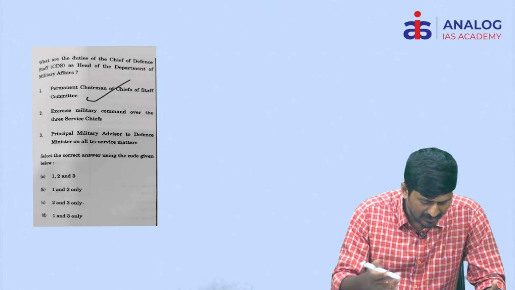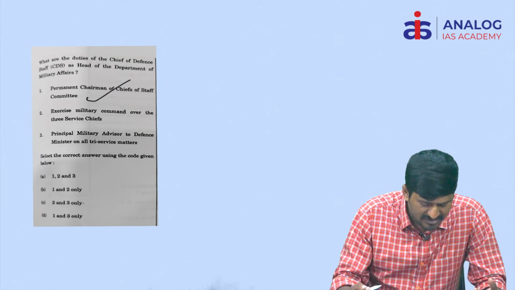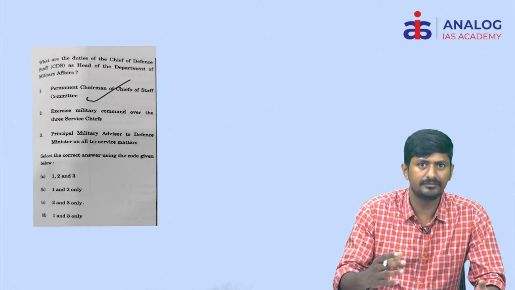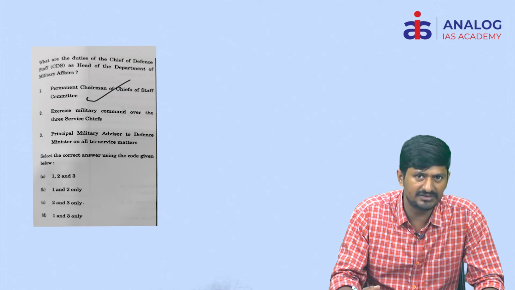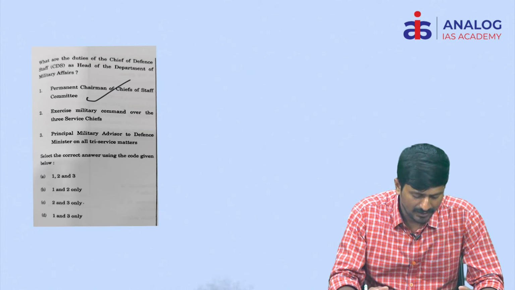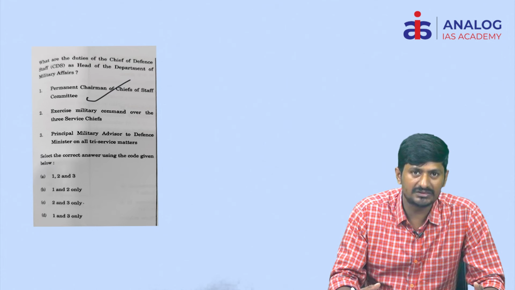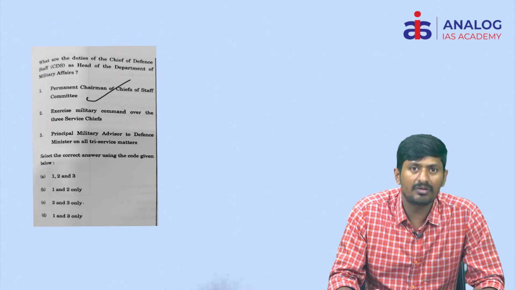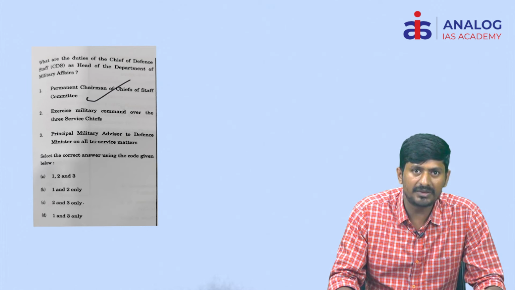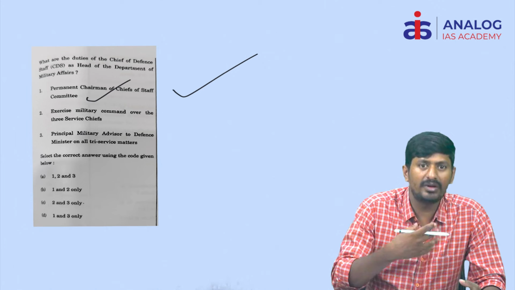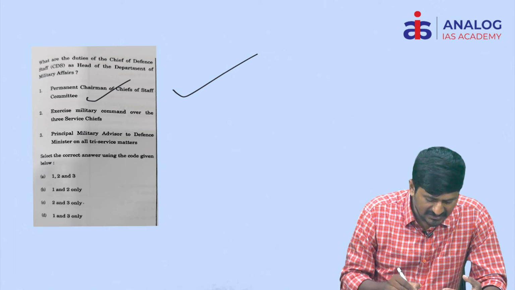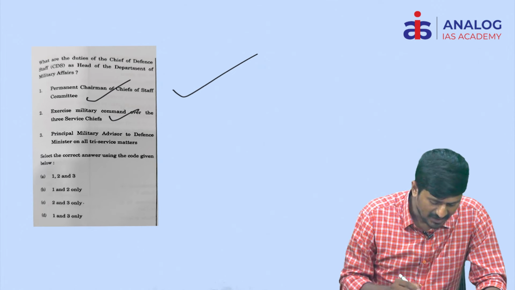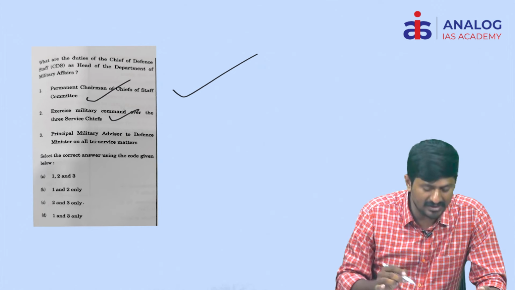So actually he is a permanent chairperson of Chief of Staffs Committee. Previously there used to be Chief of Staffs Committee, all the three forces will be members of this particular Staffs Committee, and the tri-forces, Air Force, Navy and the military, those used to be given the chairman position on rotational basis. But after the establishment of CDS, that rotational basis was abolished and CDS has been made as permanent chairperson, who is a 4-starred official, okay, and exercise military command over the 3 service chiefs.